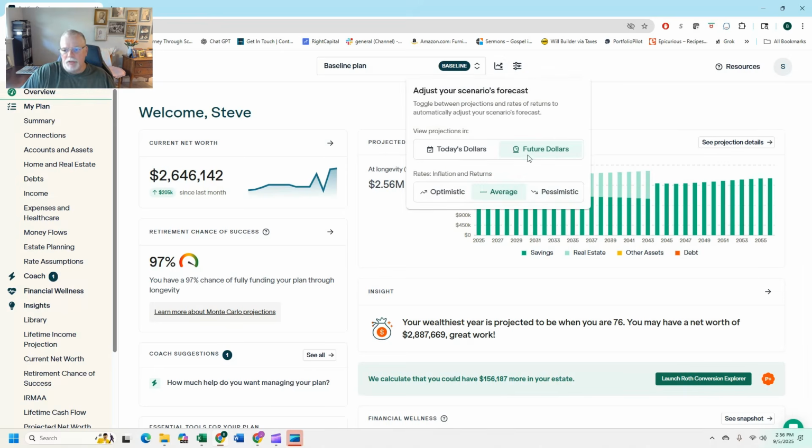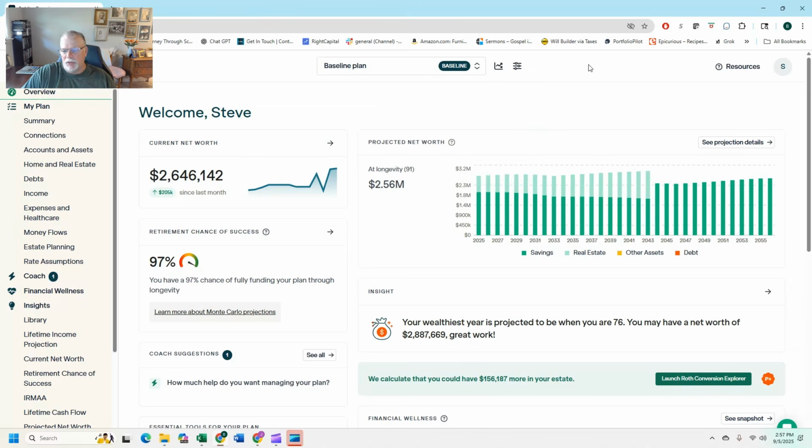So let's look. I'm using future dollars, and I always use average. I don't use the optimistic or the pessimistic, because I don't know if this is really that important anymore, because you're going to see when I go through and do my rate assumptions, I put in a rate. So I don't know. That's interesting. I'll have to do a little test on that.